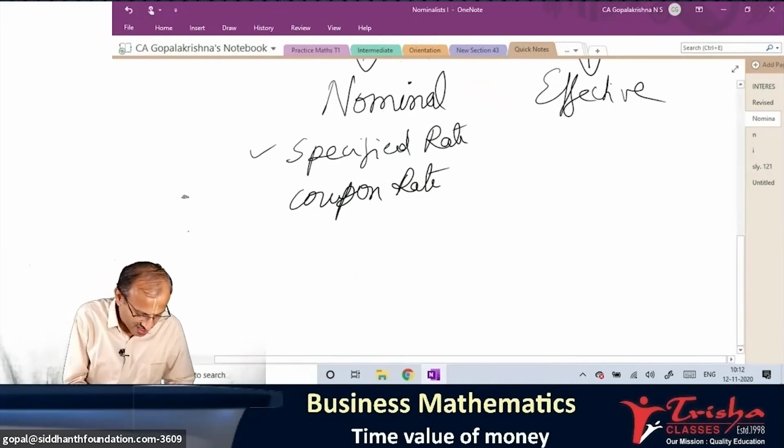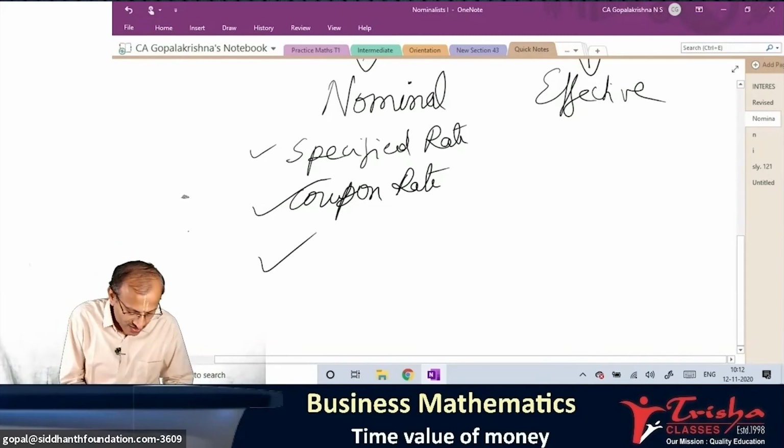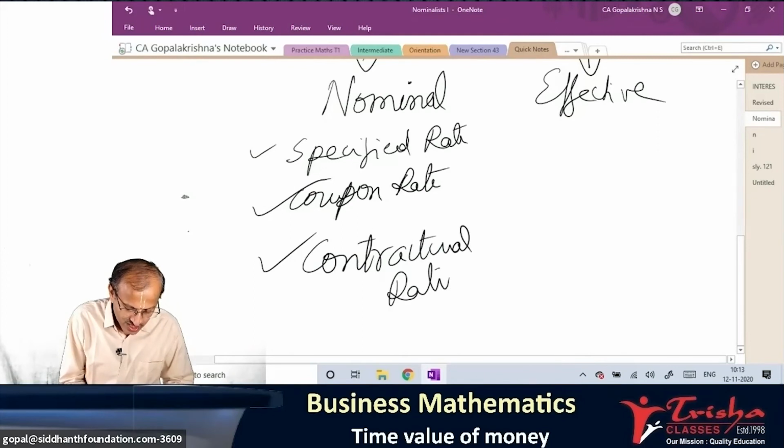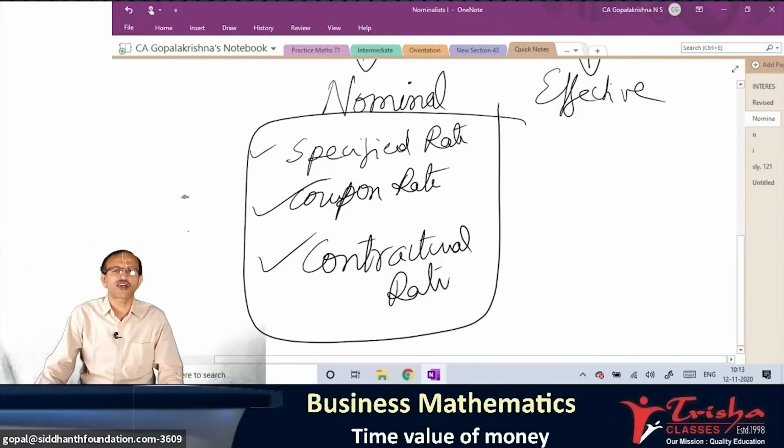You are learning law also, no? On the side, there is a law subject for you. There is something interesting, I will tell you. There is something called contractual rate. What are the names it has? Specified rate, coupon rate, contractual rate. What is this word contractual rate?